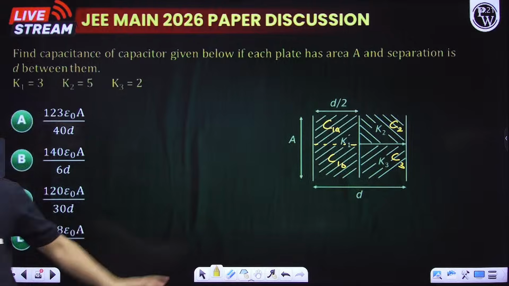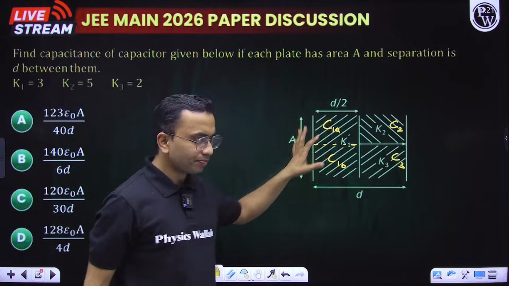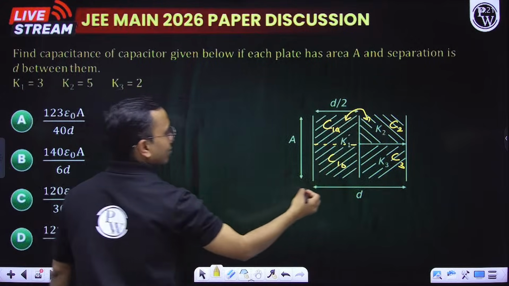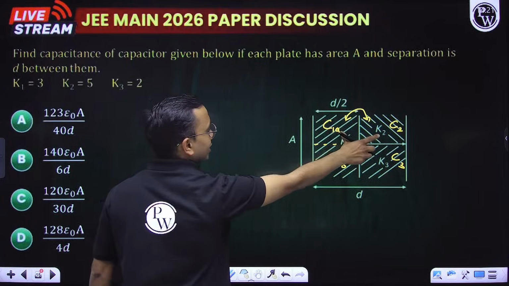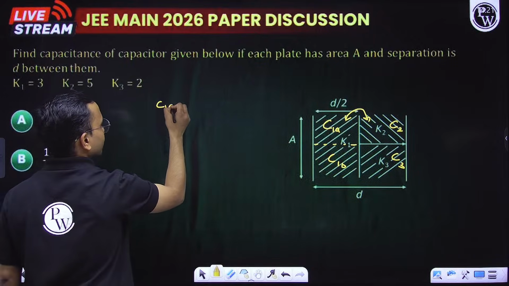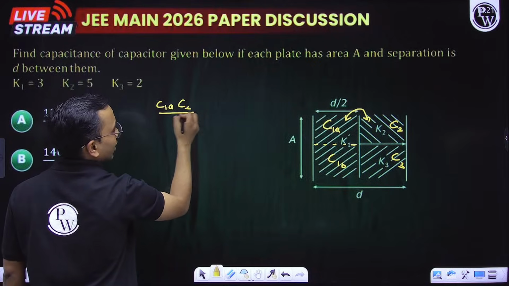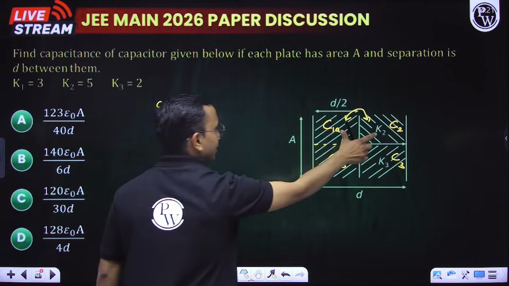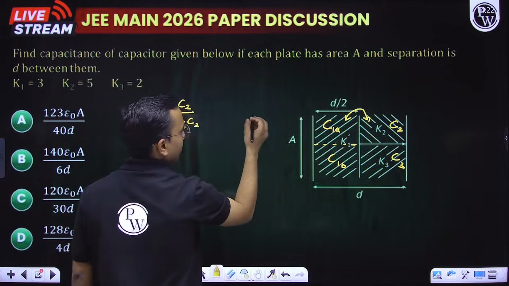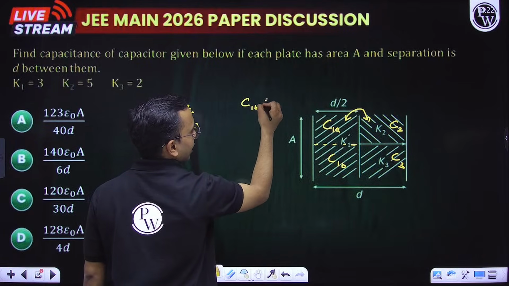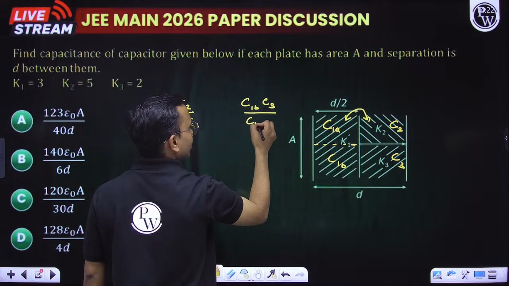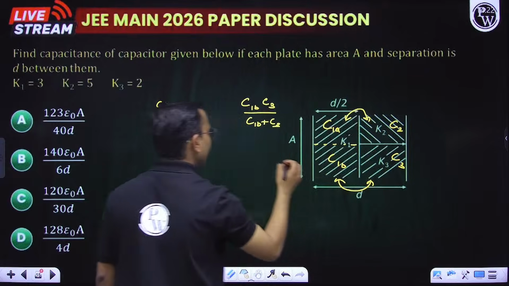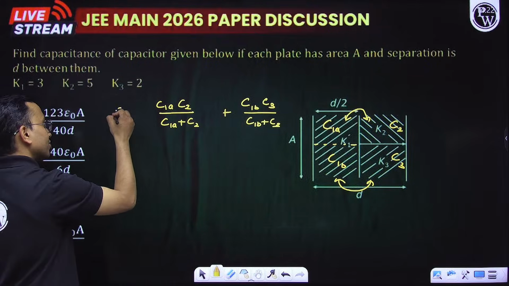C1A and C1B, they are equal. Now these two are in series and these two are in series. So the series combination of this will be C1A into C2 divided by C1A plus C2, and this series combination will be C1B into C3 divided by C1B plus C3. Now these two series combinations are in parallel with each other, so plus, and this becomes my C equivalent.